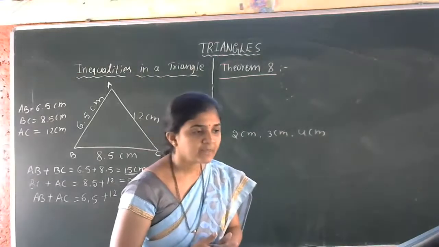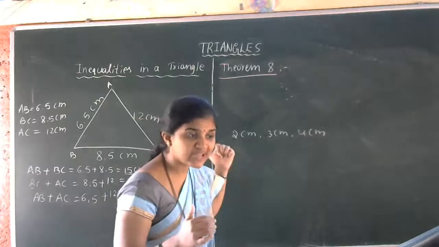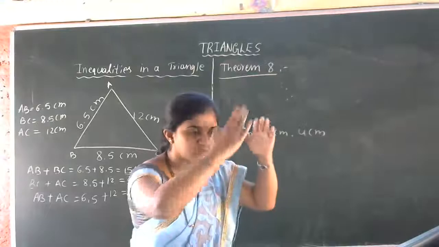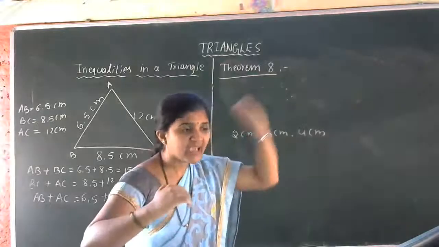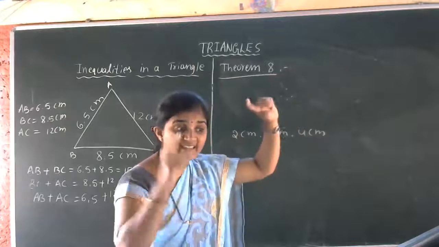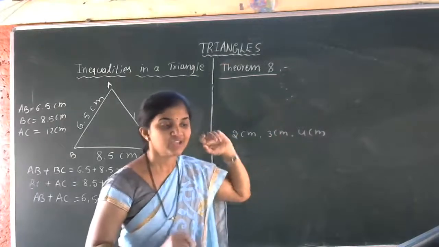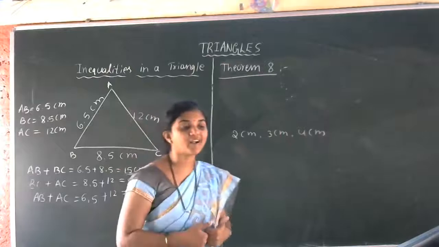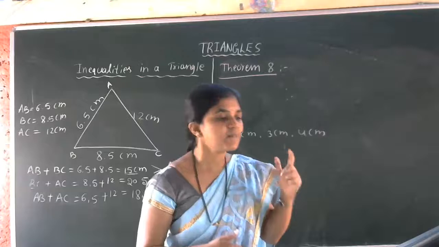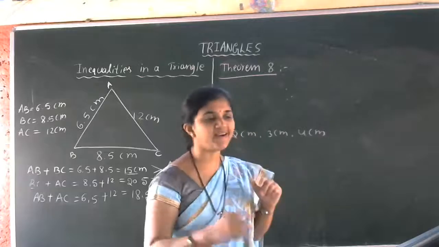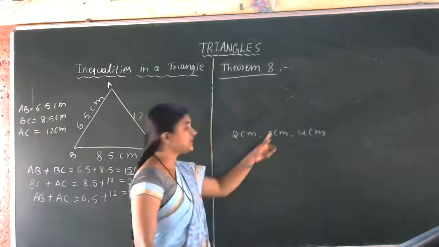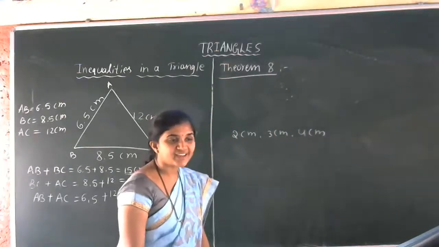Is that clear? Okay. So you got the idea of this last concept of the triangle. In a triangle we can observe the three side measurements. If we add any two sides, the sum must be greater than the remaining one side. So that is the property of the triangle. That's why theorem 8 says that in any triangle, the sum of any two sides of a triangle is always greater than the third side. Now tell me 2, 3, 4. Can we construct the triangle?